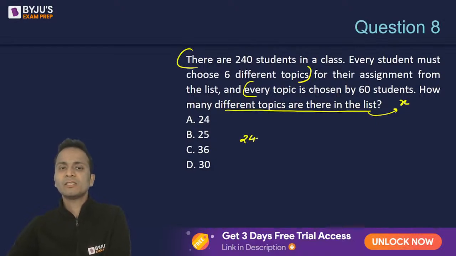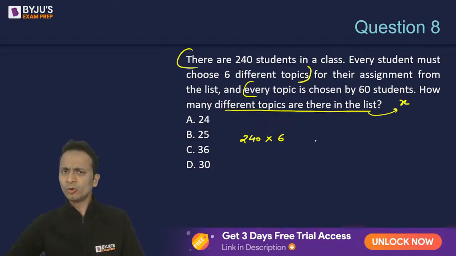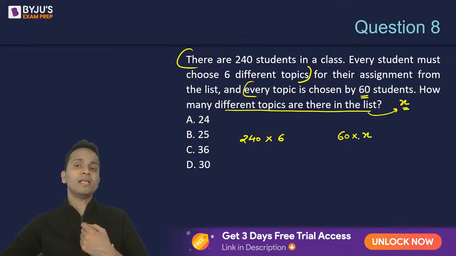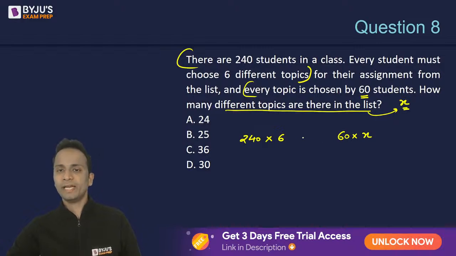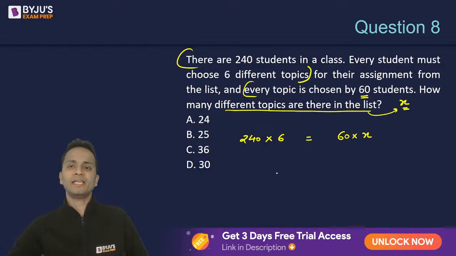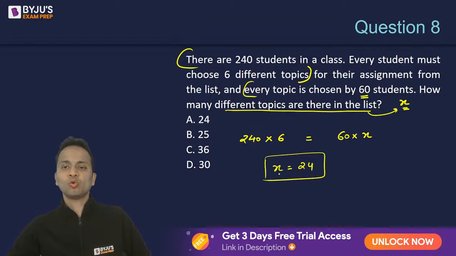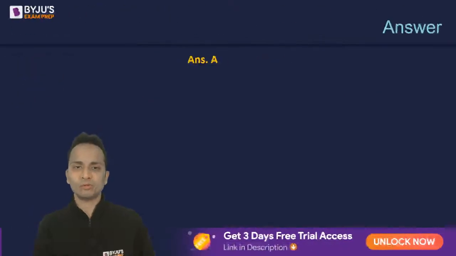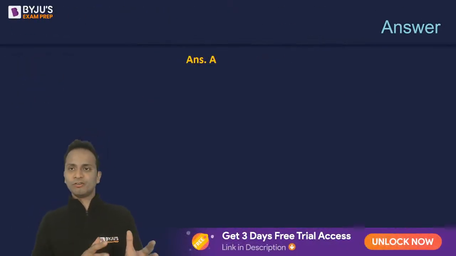So that means the total number of identical or non-identical topics that the students will require will be 240 multiplied by 6. Now every topic is chosen by 60 students. The number of topics in the list is X. So the total number of topics, identical or non-identical, should again be 60 into X. Now I can equate these two and get the value of X. So the value of X comes out to be 24. So the total number of distinct topics present in the list is option A, that is 24. All right. So option A is the correct answer of question number 8.